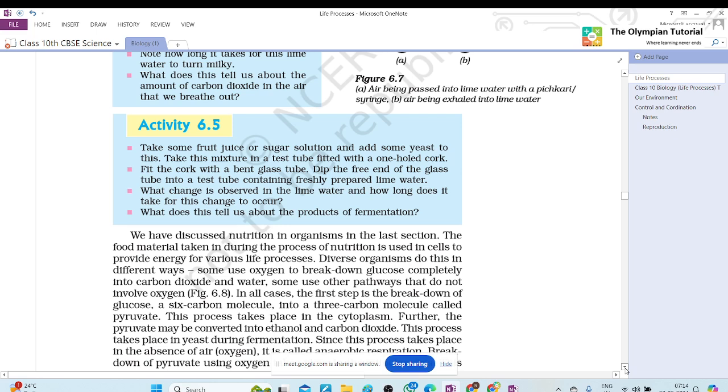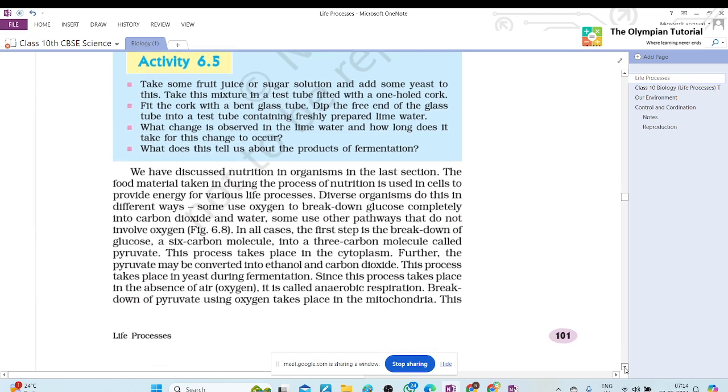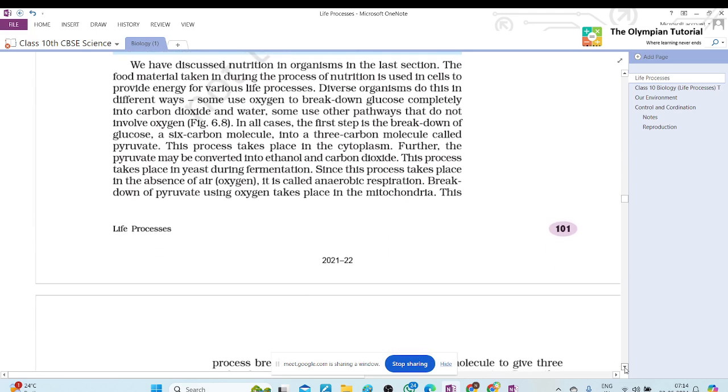I will tell you. Firstly, read it. After that, I will let you know about fermentation. We have discussed. Ma'am, there will be carbon dioxide as a product in fermentation. Ma'am, this topic came for the exam on digestion and respiration, so I studied this. Okay, no problem. But we will complete it. Yes. Continue.